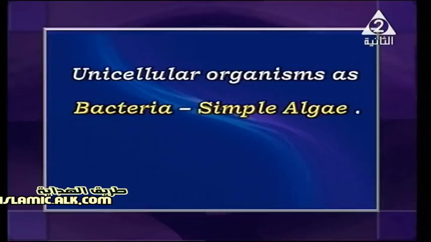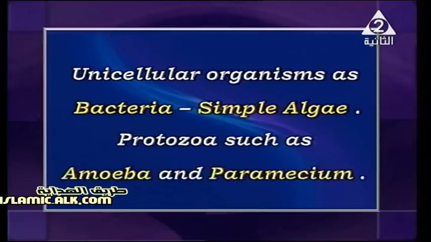If you forget what unicellular means, uni means one, and cellular means cell. So unicellular means a living organism which consists of just one cell, and this cell does all the vital and biological processes. Number 2, protozoa, such as amoeba and paramecium.